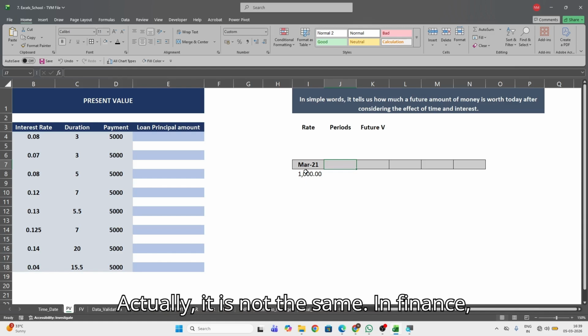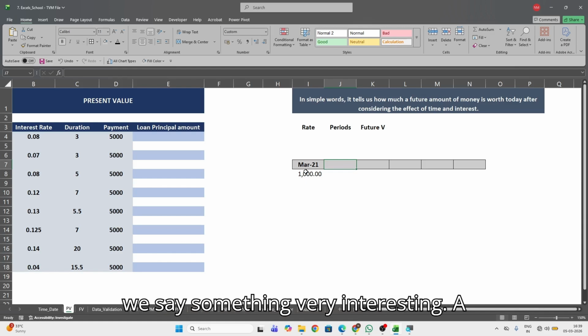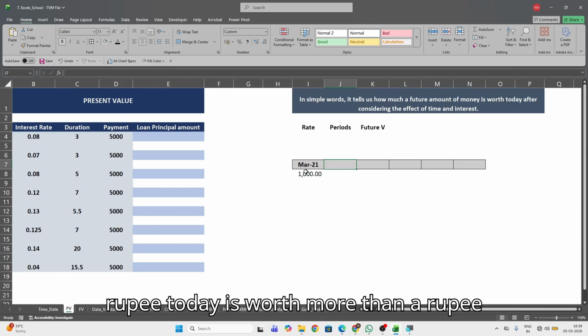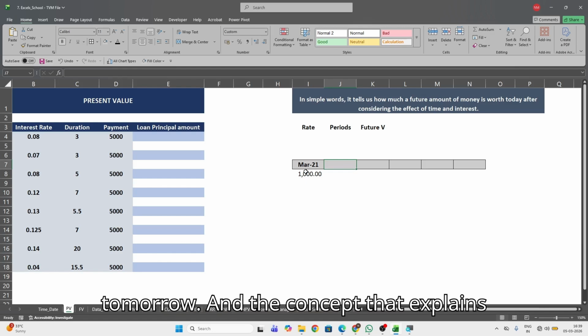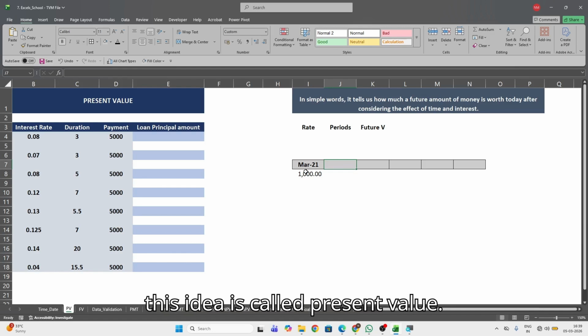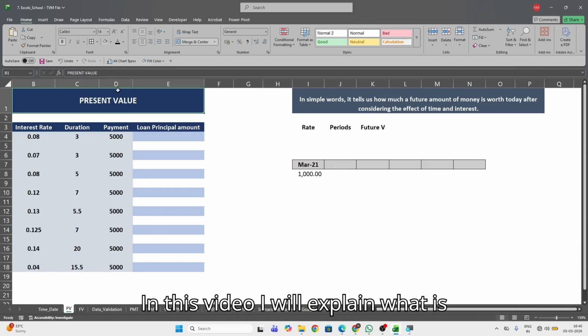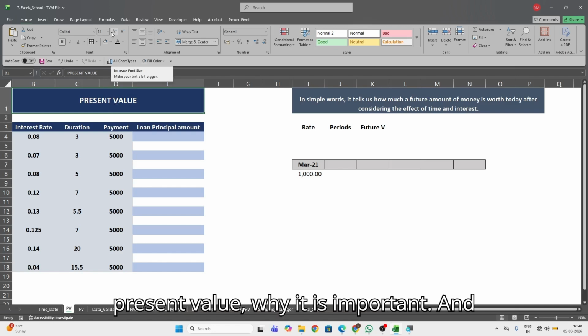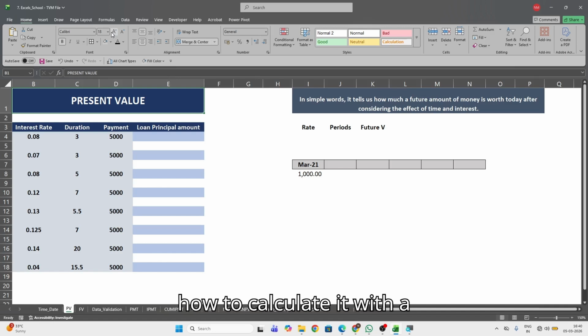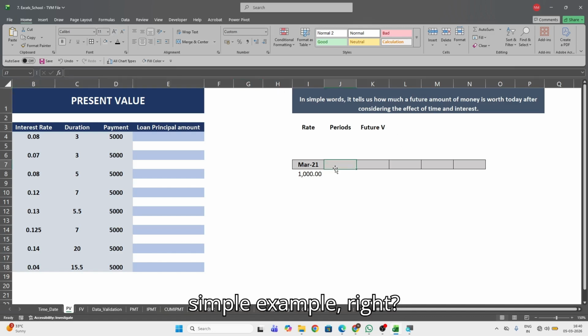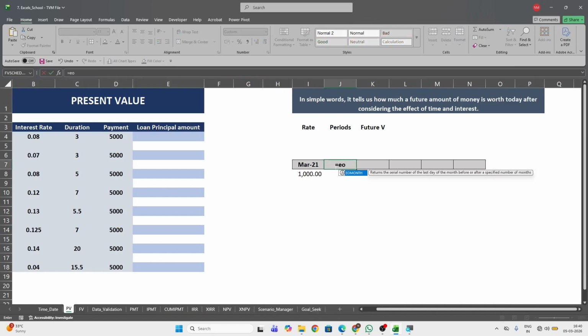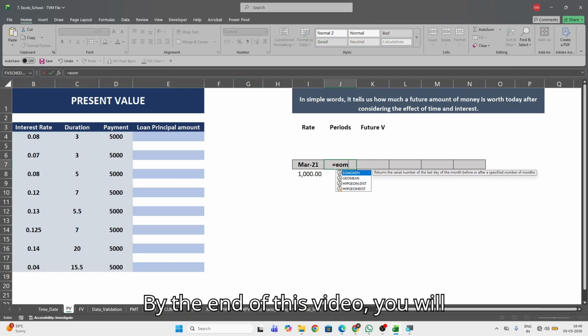In finance, we say something very interesting. A rupee today is worth more than a rupee tomorrow. And the concept that explains this idea is called present value. In this video, I will explain what is present value, why it is important, and how to calculate it with a simple example, right? By the end of this video, you will clearly understand one of the most important concepts in finance.